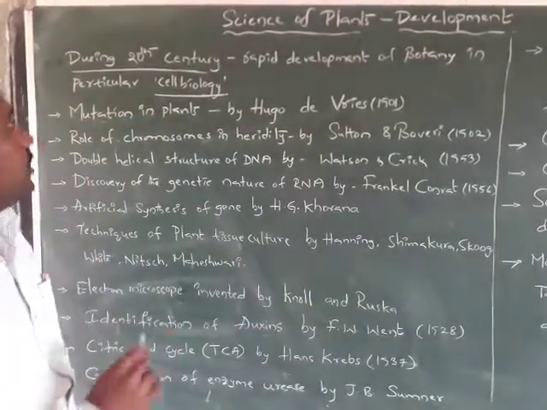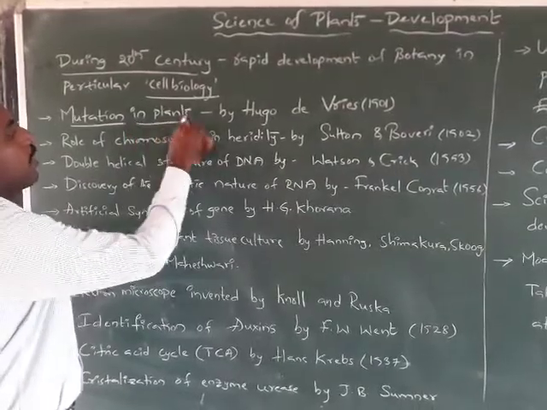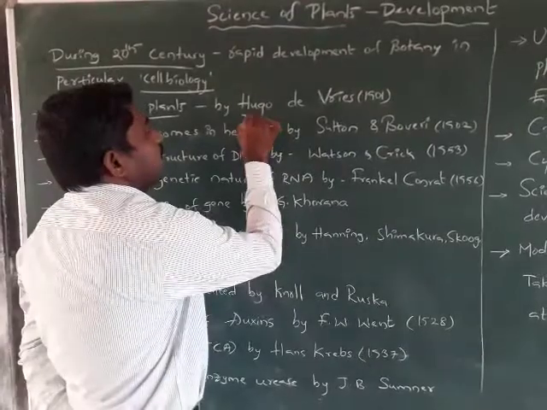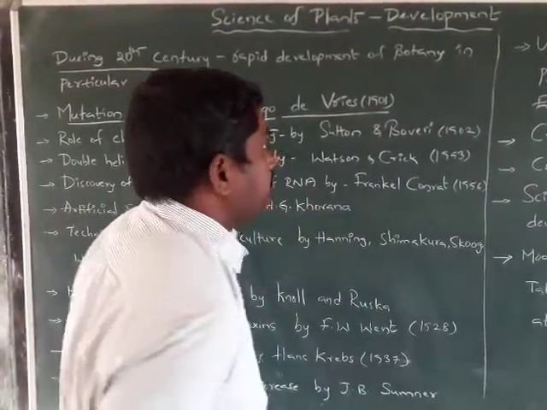Because of mutation in plants, which was first discovered by Hugo de Vries in the year 1901.